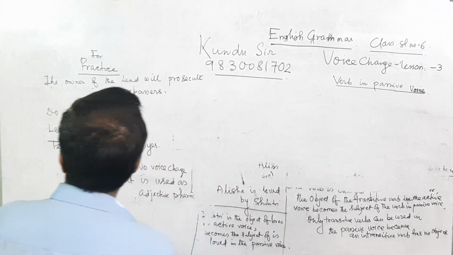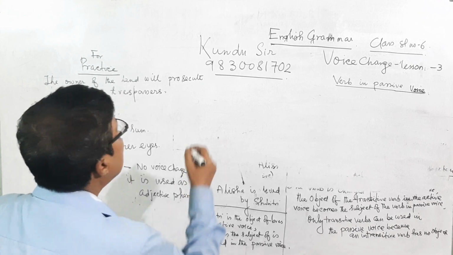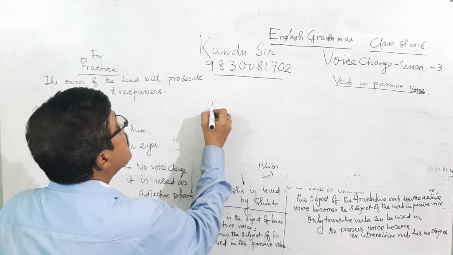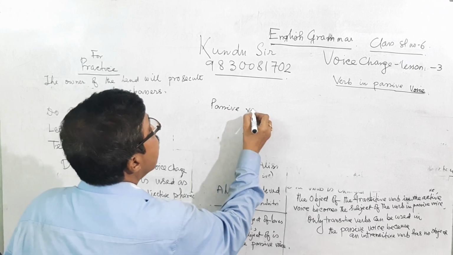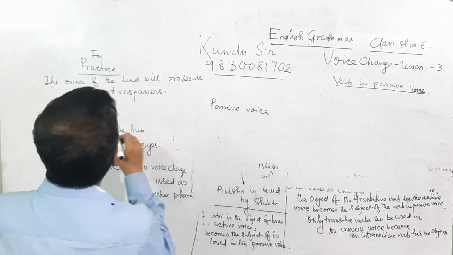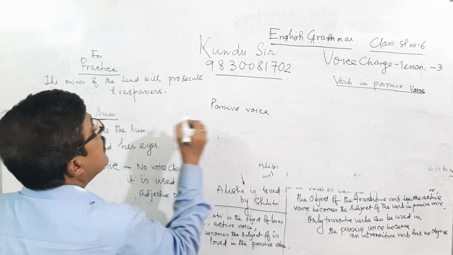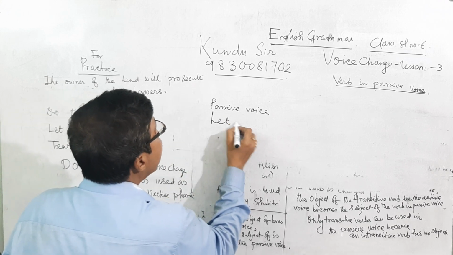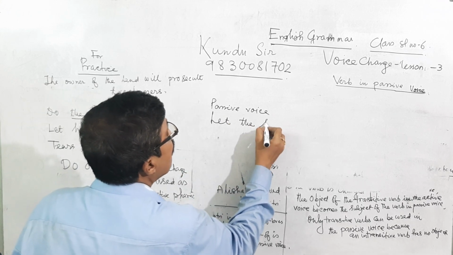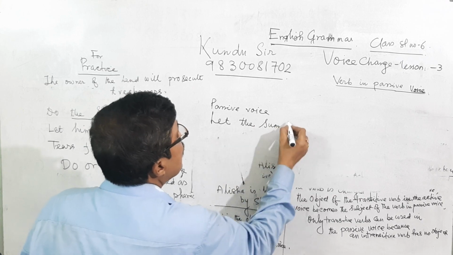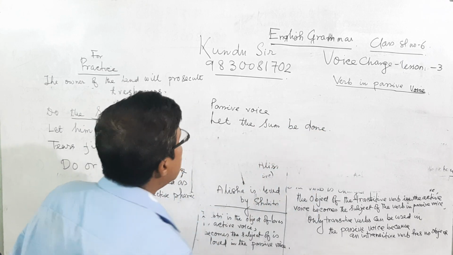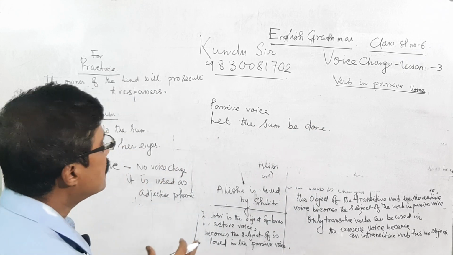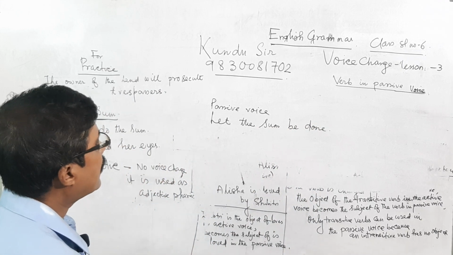First sentence: do the sum. First in the active voice, we are writing in passive voice. The object is the sum. Let the sum be done. For an imperative sentence, we can use let, meaning proposal or order.